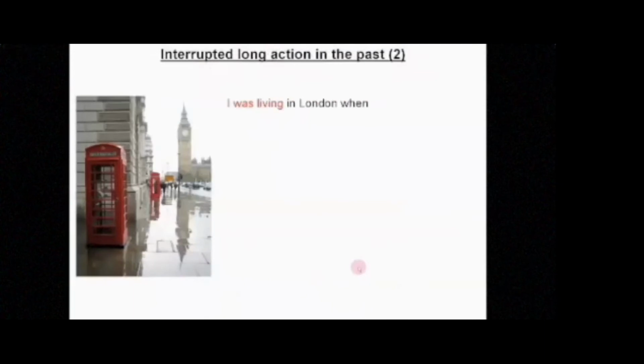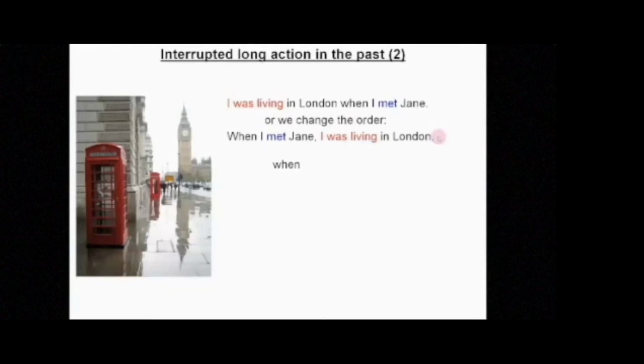So another example, I was living in London when I met Jane. Or we change the order. How can we change the order? What do you think? When I met Jane, I was living in London. When plus past simple, you see here. Or while I was living in London, I met Jane.